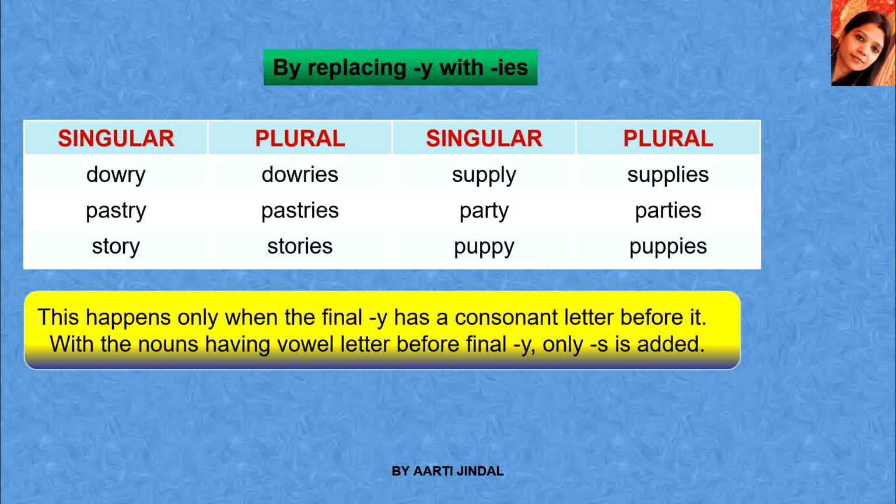So dowry: in dowry we can see that r is a consonant. If any singular noun has a consonant before y, then to convert it to the plural form, we simply replace the y with ies. This is one of the important things that we should know. And with nouns having a vowel letter before the final y, only s is added. If we see a vowel before y, a, e, i, o, u, or any of them before y, then we simply add s.